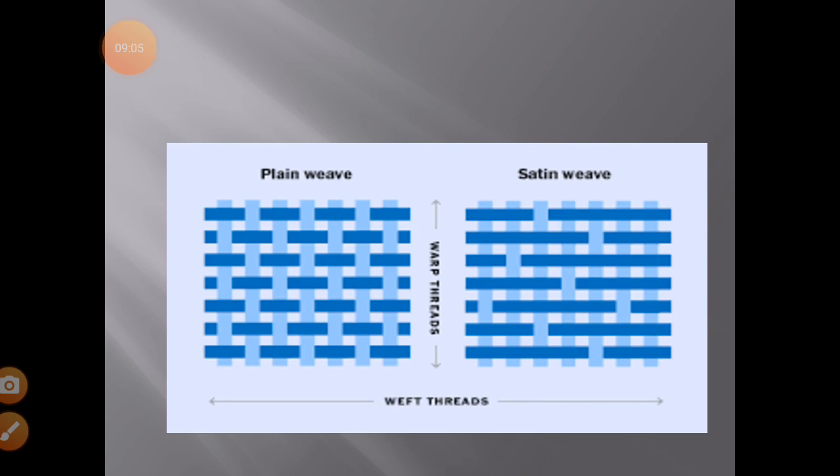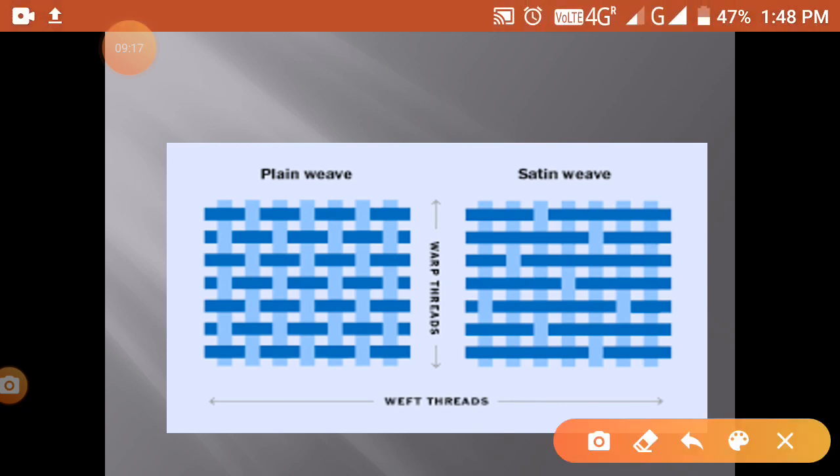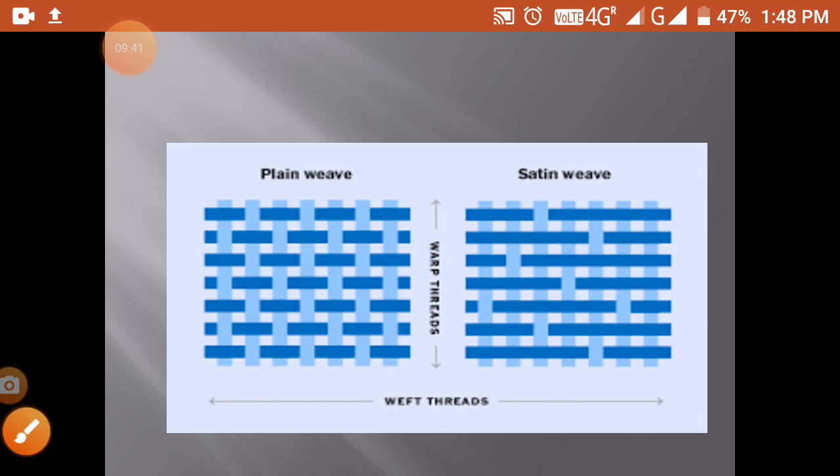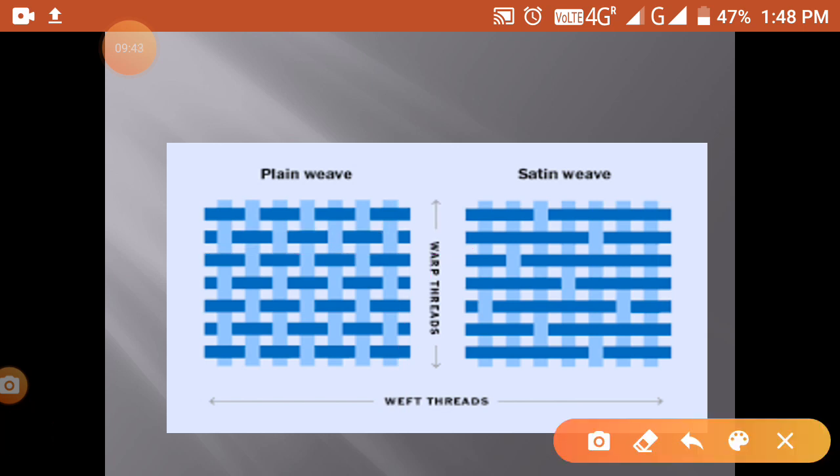So this is the weaving. How does weaving start for clothing? In it a thread is placed like this. This is called lengthwise, and another thread is placed crosswise. When we put a thread lengthwise, it is called the warp thread. It is written also here. Lengthwise is called warp threads. Like this, it is a warp thread, and this is a weft thread.